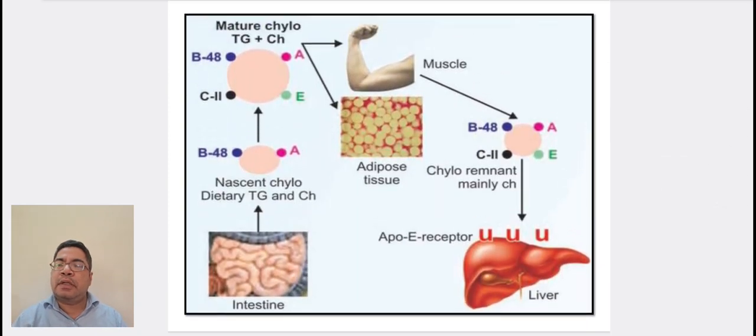Here we can see the fatty acid pathway for the intestine. First, it enters into the intestine, then into nascent chylomicrons as triacylglycerols and cholesterol. Then it enters the mature chylomicrons as triacylglycerol plus cholesterol. Then it enters into the muscle and adipose tissue. Then in the muscle tissue, it is converted into chylomicron remnants, mainly cholesterol. Then it enters the liver, mainly via ApoE receptors.